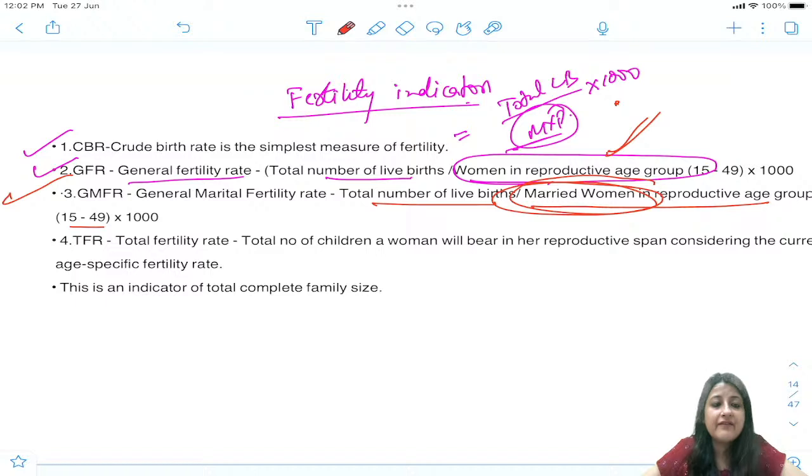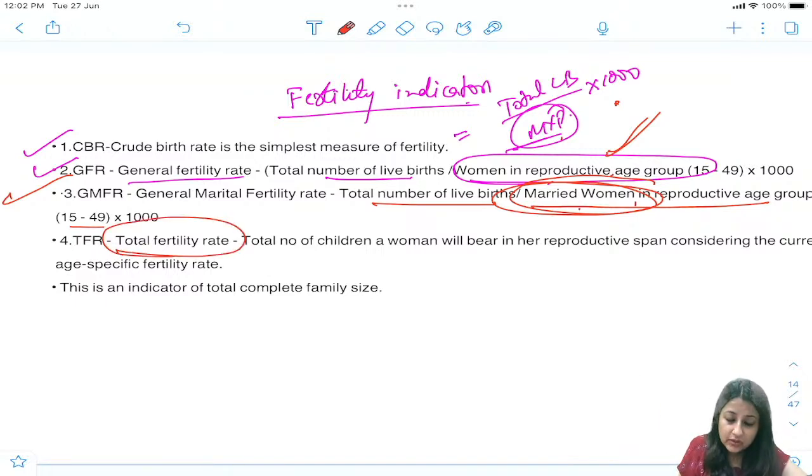Is it clear, everybody? Did you understand these three things? Crude birth rate, general fertility rate, and general marital fertility rate, okay? All right, ठीक है? In the denominator: women in reproductive age group, married women.